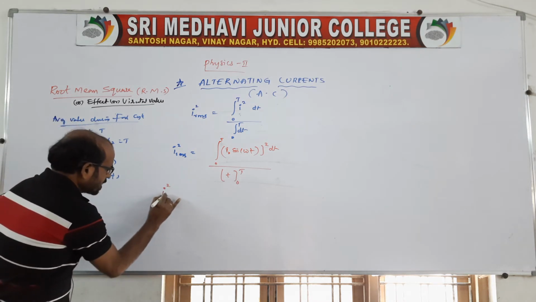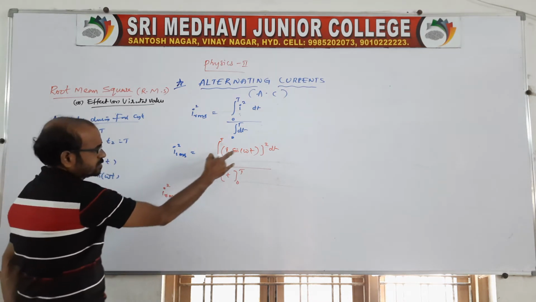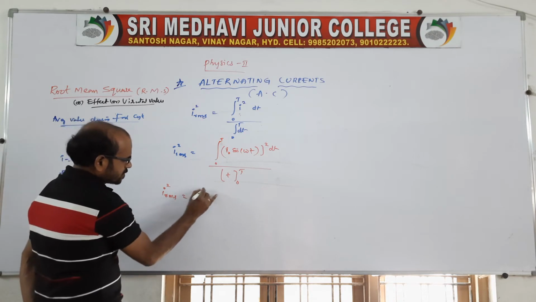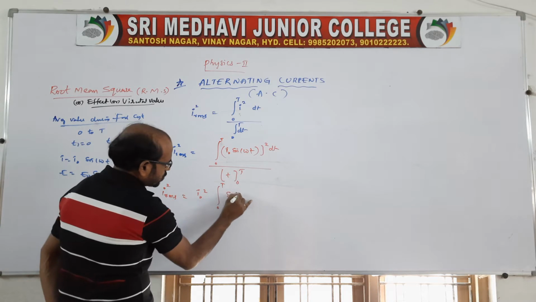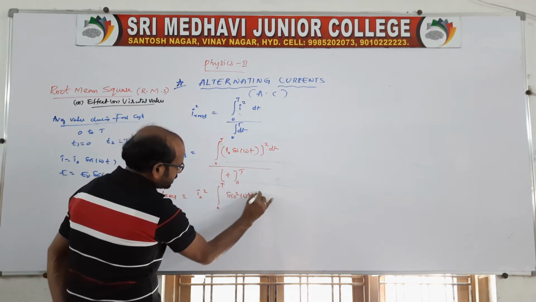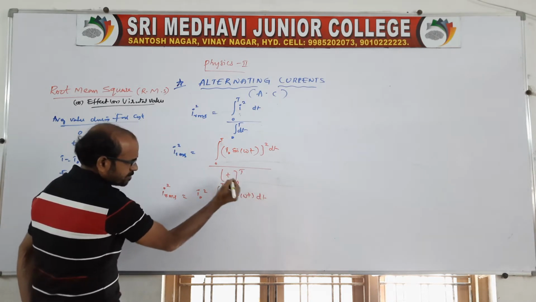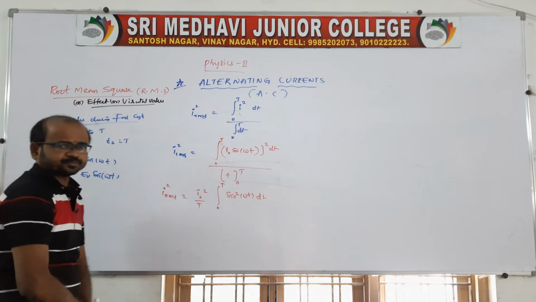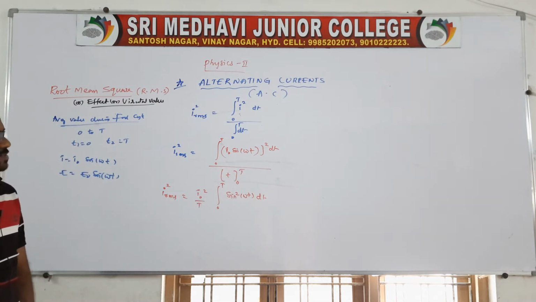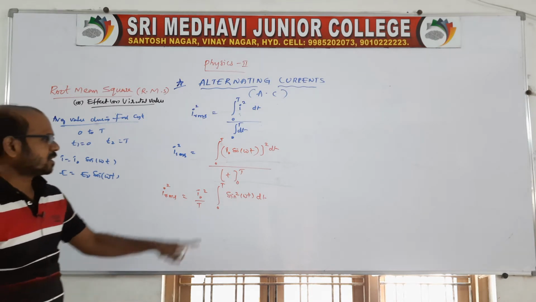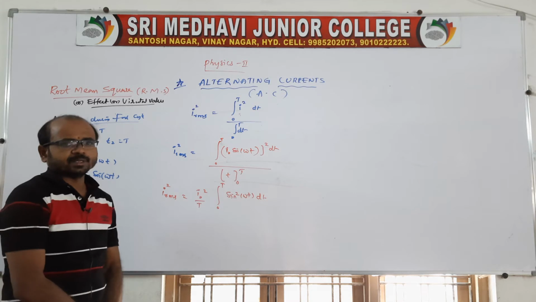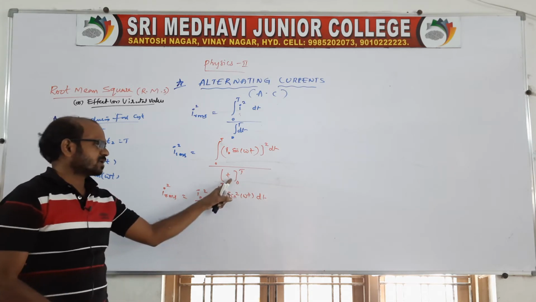So I square RMS is equal to I naught square taken common, integral from 0 to capital T of sin square omega t dt, divided by T. Here we substitute the limits: first substitute capital T, then minus 0, upper limit minus lower limit. So ultimately we will get capital T only.